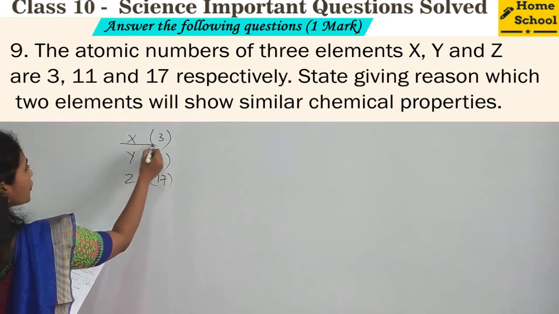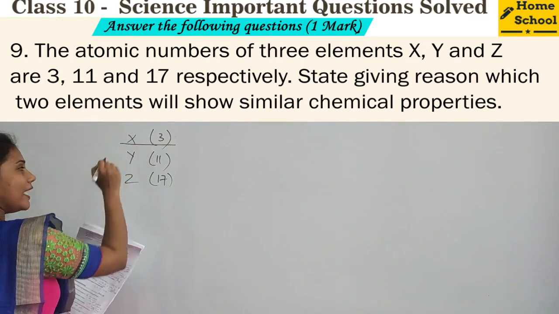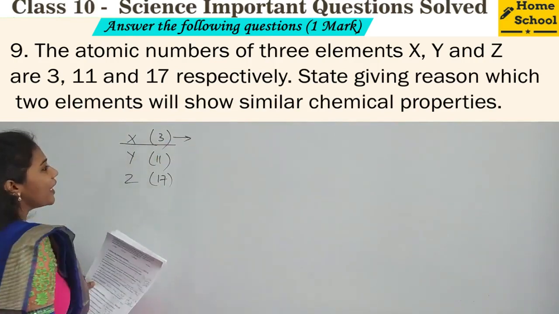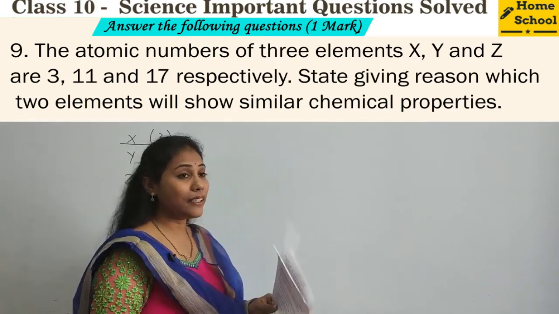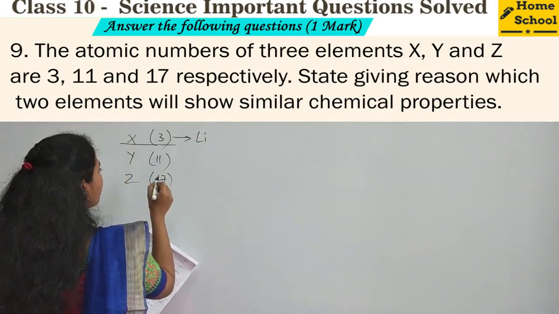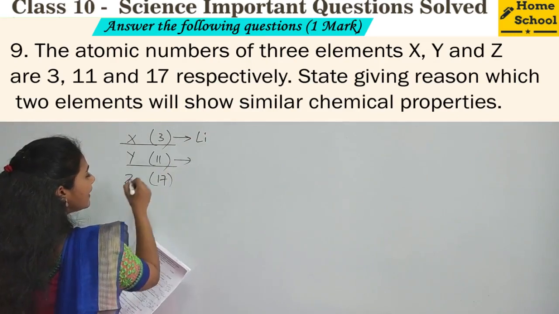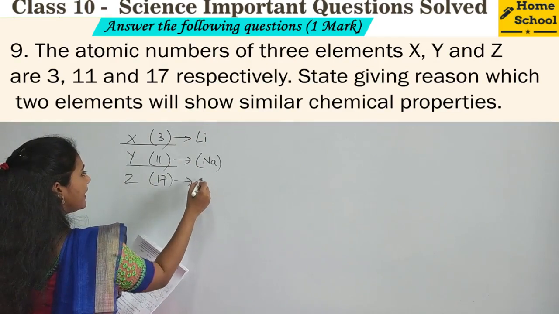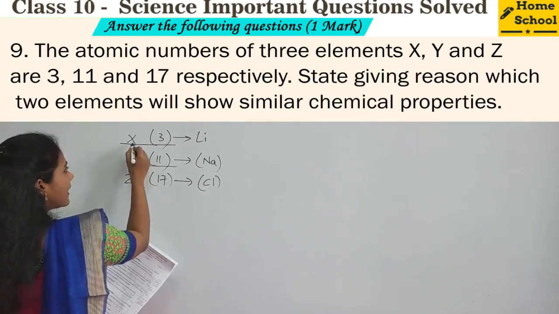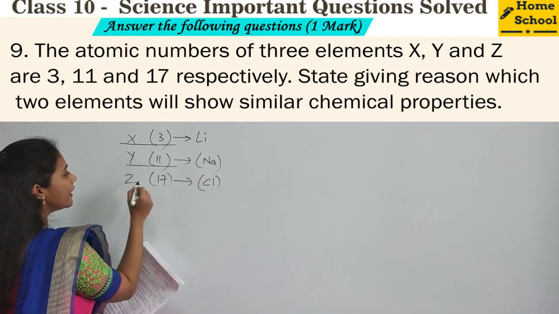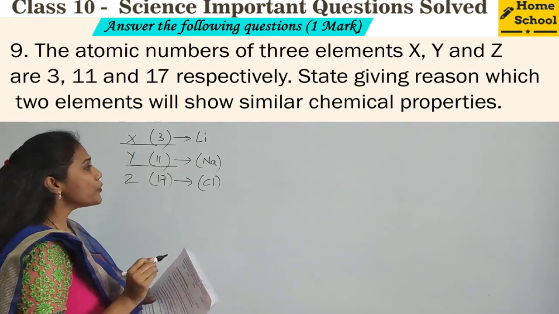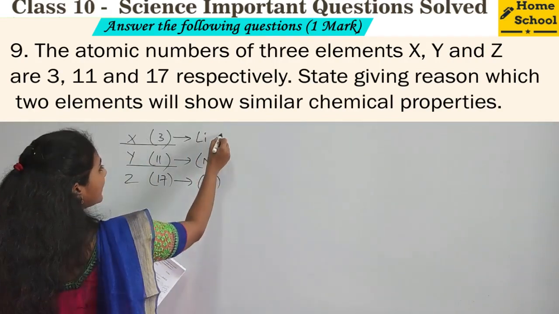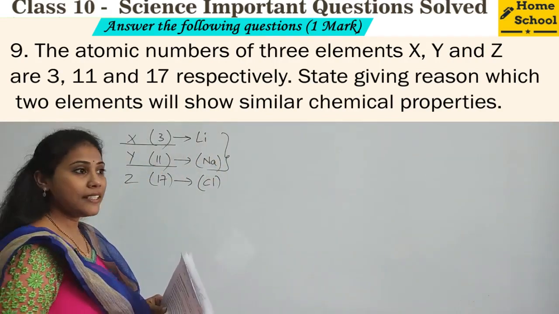Can you tell me which element is the X? Right, X atomic number is 3. So which element has an atomic number 3? Definitely it is lithium. And which element has the atomic number 11? It is sodium. And atomic number 17 is for chlorine. So our X is lithium, Y is sodium, Z is chlorine. So which elements have similar chemical properties? Definitely lithium and sodium, isn't it?